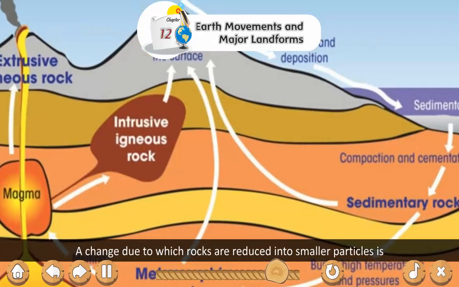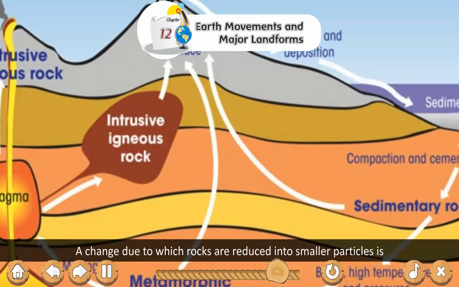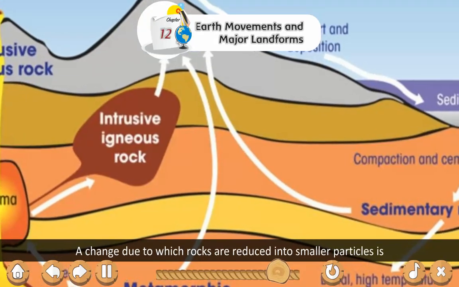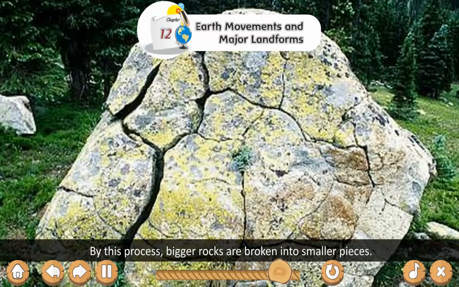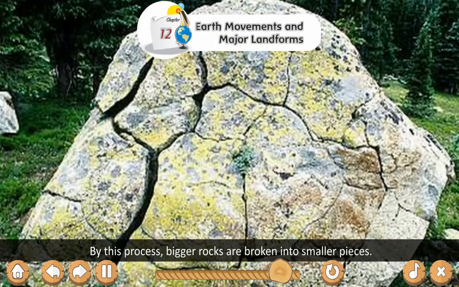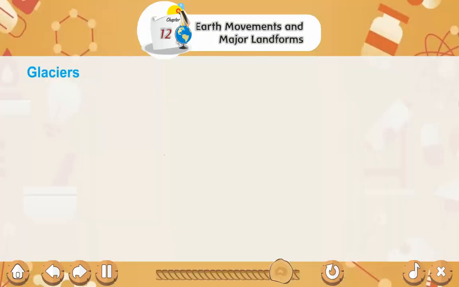Weathering. A change due to which rocks are reduced into small particles is termed as weathering. By this process, bigger rocks are broken into smaller pieces.